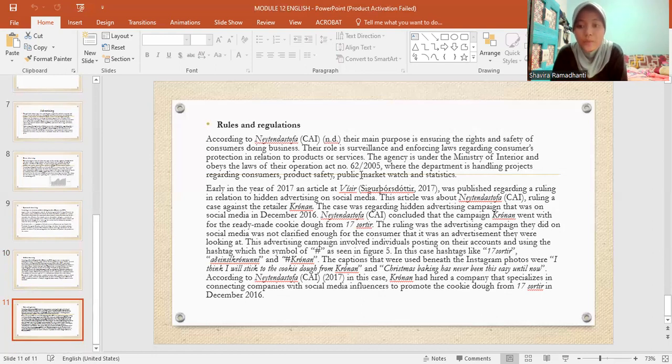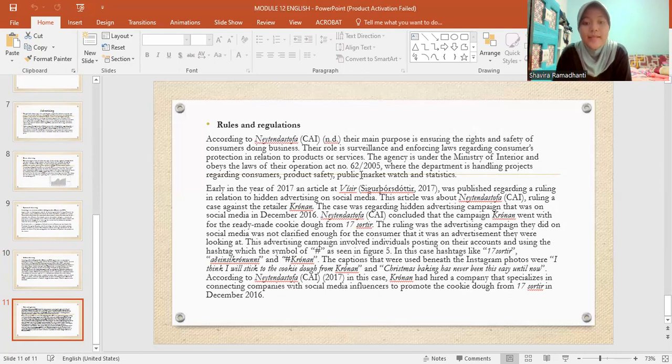Neytendastofa concluded that the campaign Krónan went with for the ready-made cookie dough from 17 sortir was not clarified enough for the customer that it was an advertisement.